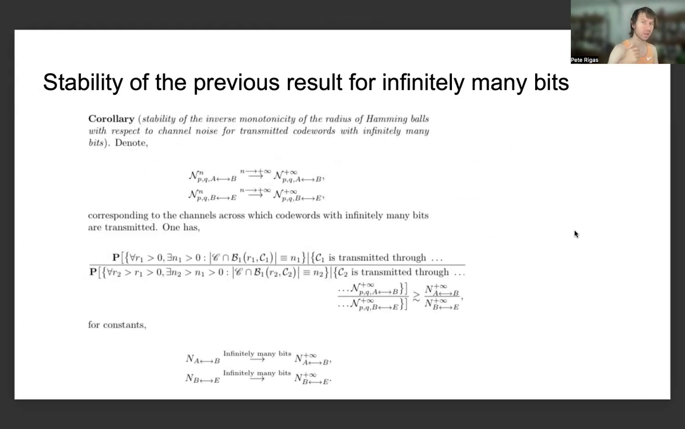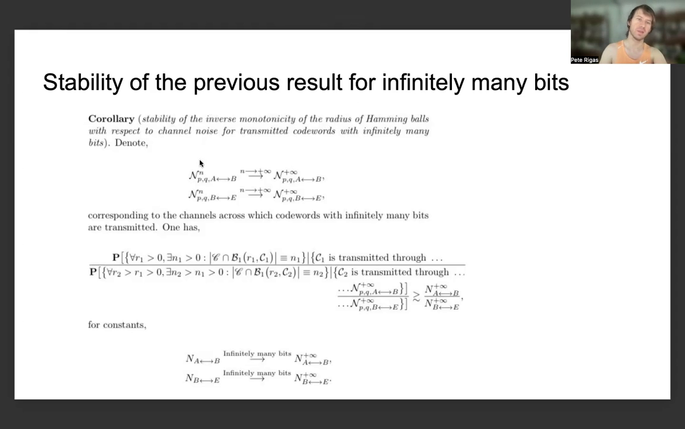And like we talked about, the stability of the previous result for infinitely many bits entails, as described through this corollary that we've also mentioned in this slide, and that we're just again briefly drawing the attention of the viewer to, some type of stability result of the inverse monotonicity of the radius of Hamming balls with respect to channel words for transmitted code words with infinitely many bits,